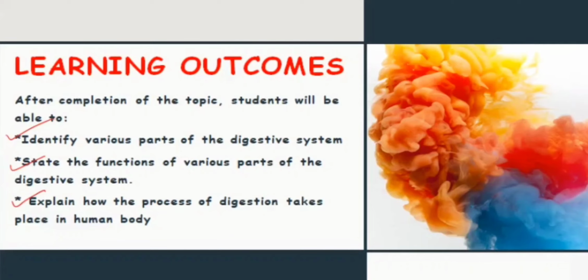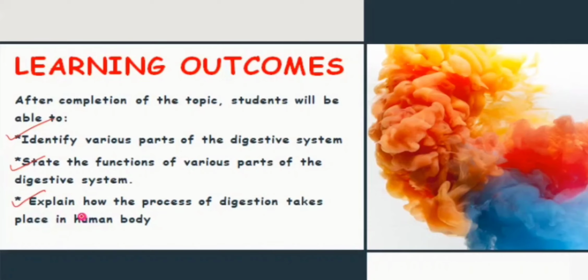Both of these glands, their juices help to break the food into simpler soluble forms. Finally, food gets completely digested in the small intestine, and it is absorbed through the small intestine and finally reaches the cells of the body with the help of blood vessels.